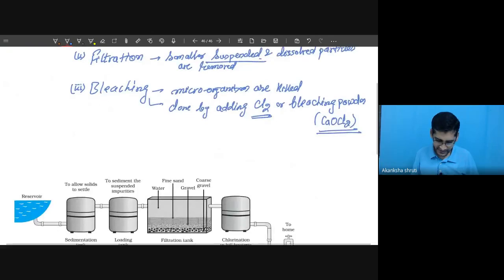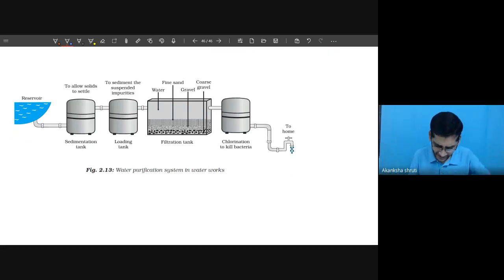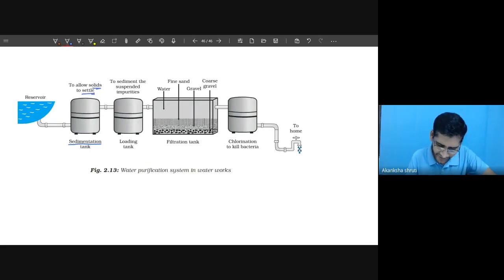For this, the setup used is like this. Say the water, say from our Kadra dam, you are taking the water, and passing it through two bigger tanks in which it will remain for a longer time, so that the sedimentation is going to occur. Are you getting? So see here, the first one is your sedimentation tank. Allow the solid to settle down. It is the very first.